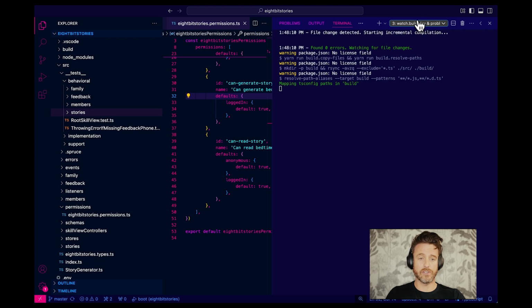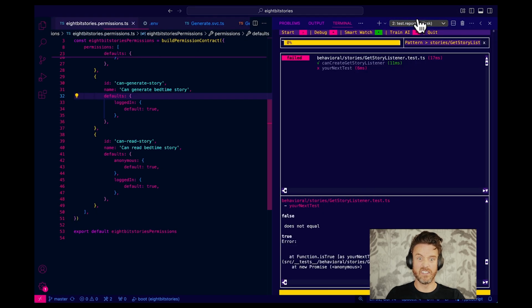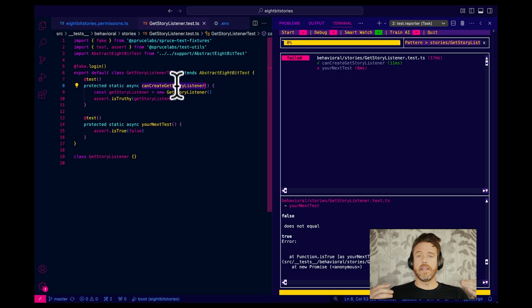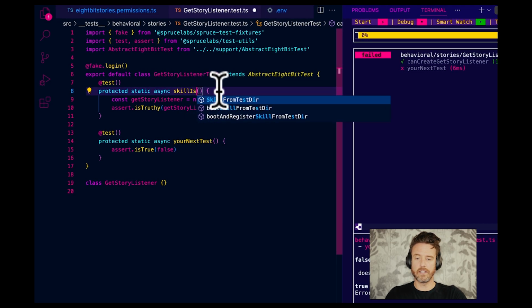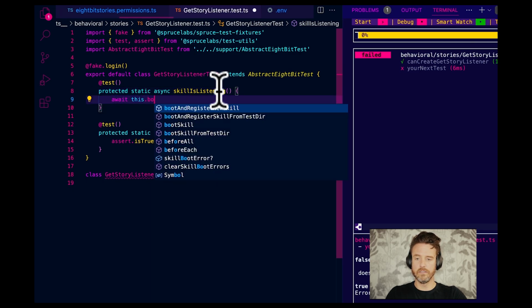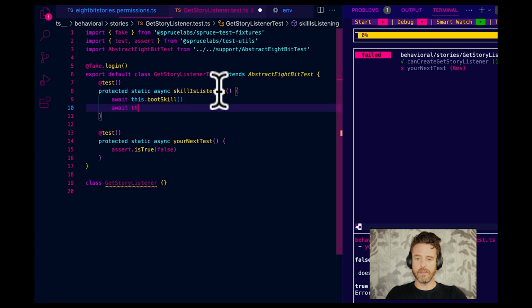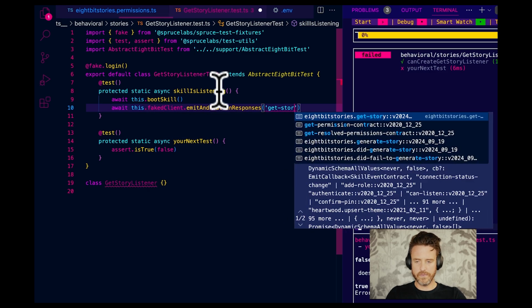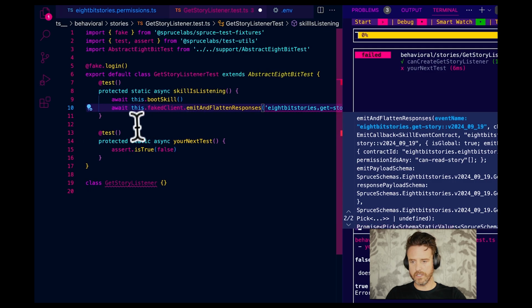I just really want to read the main story. So let's do that. Open. As with any event listener, we're going to start with skill is listening. That is going to involve await this.bootSkill, await this.fakeClient.emit and flatten. And I am assuming we already have get story, right? Yeah. And I'm just going to save that.